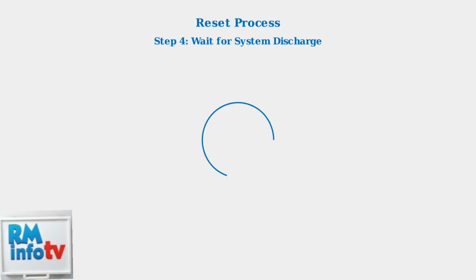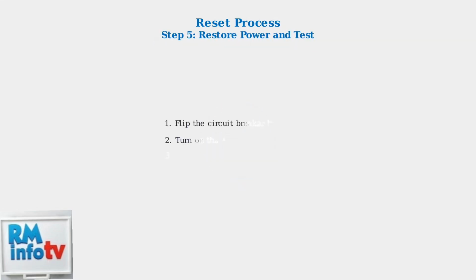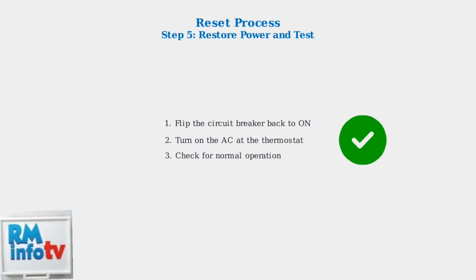Step 4. Wait for 30 seconds to 10 minutes. This waiting period allows the system to fully discharge and clear any temporary errors or malfunctions. Finally, flip the circuit breaker back to the on position, then turn on the AC at the thermostat. Check that the system operates normally.